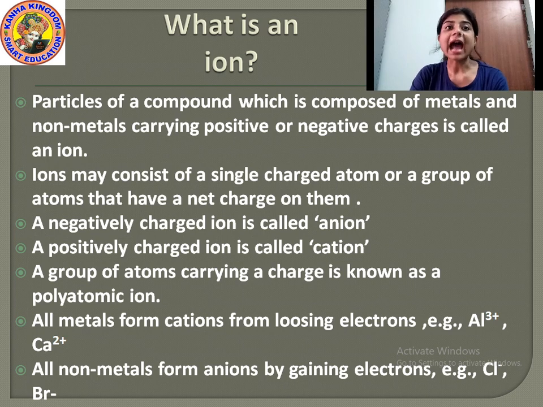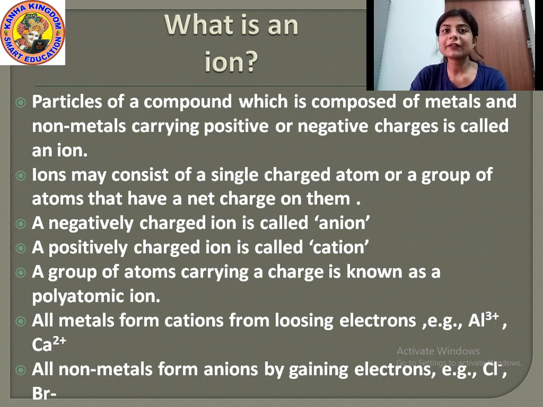Okay. Then ions may consist of a single charged atom or a group of atoms that have a net charge on them. Understood?